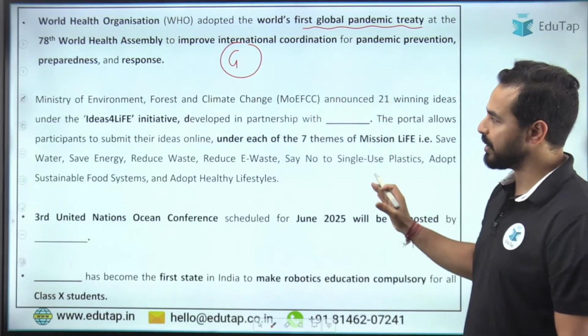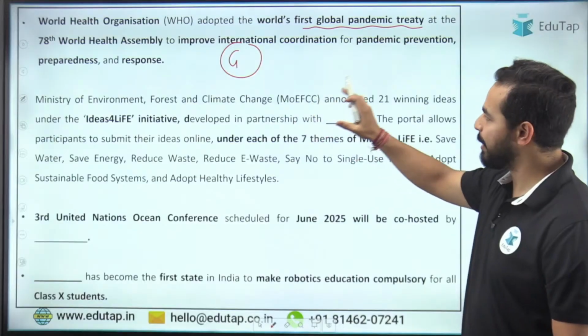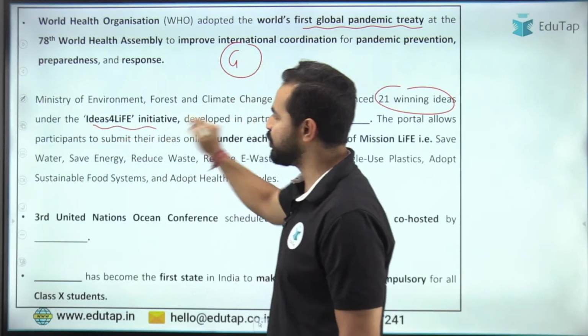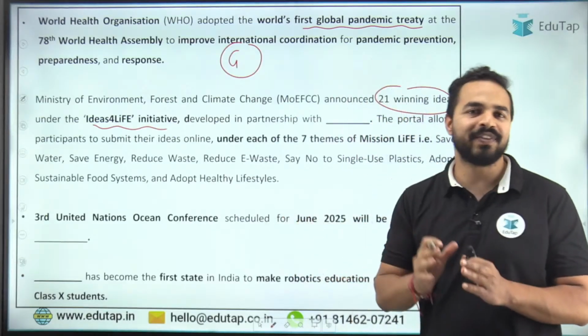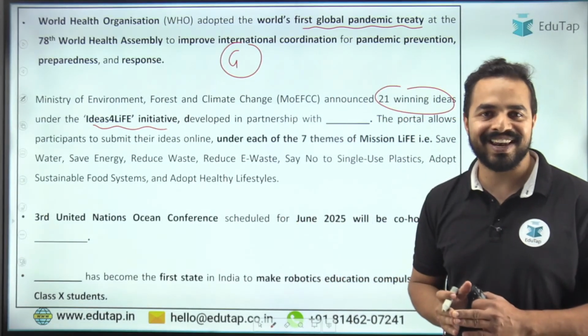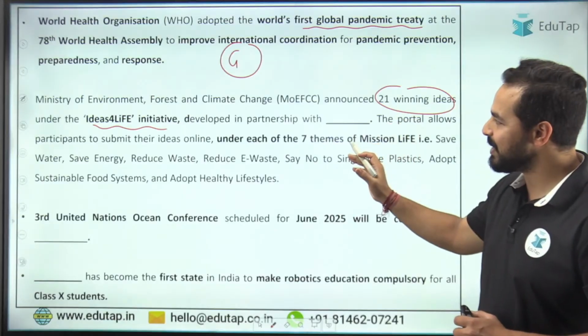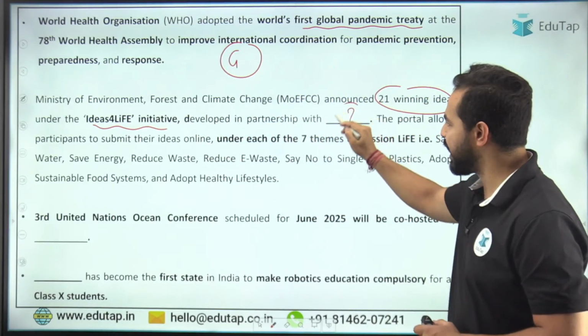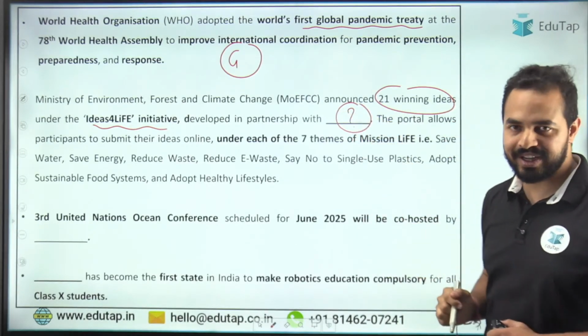Moving to the next question. The Ministry of Environment, Forest and Climate Change announced 21 winning ideas under the Ideas for Life Initiative. We covered the Ideas for Life Initiative quite well in the last session. You need to tell me here that this initiative was developed in partnership with Dash. What is the name of that organization?